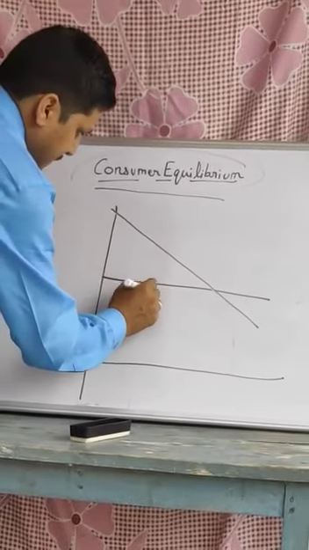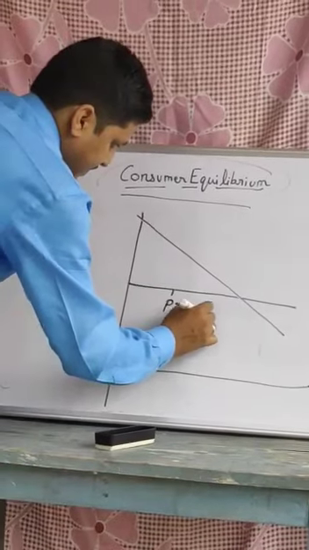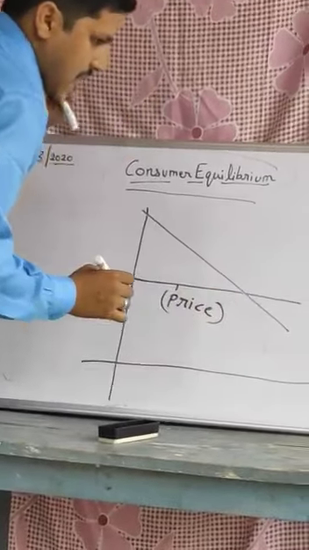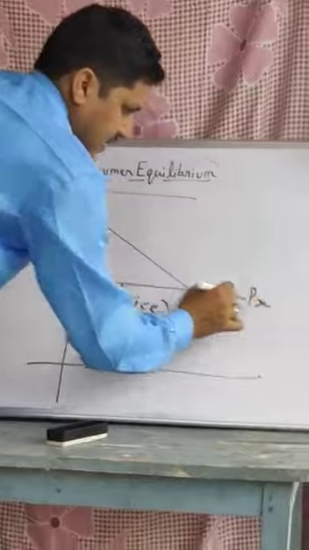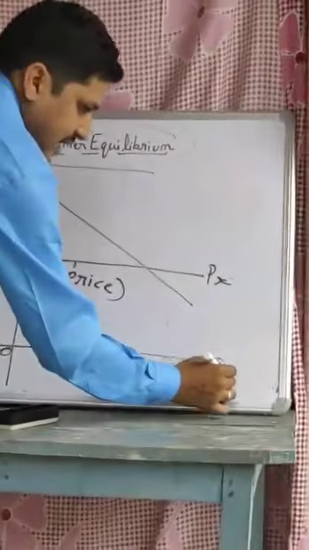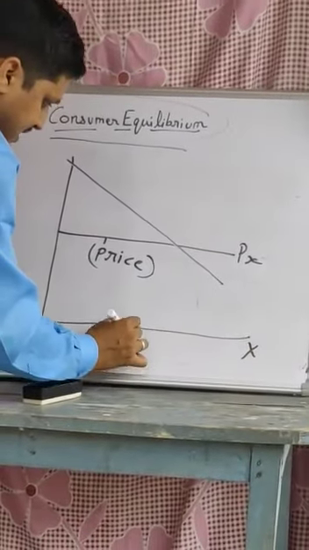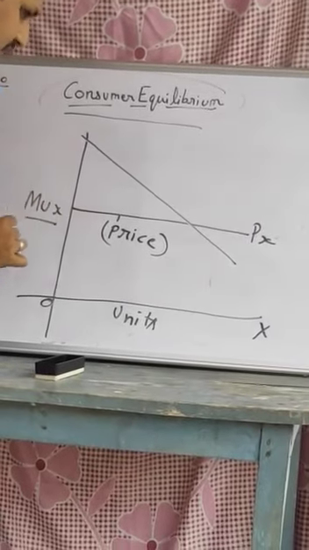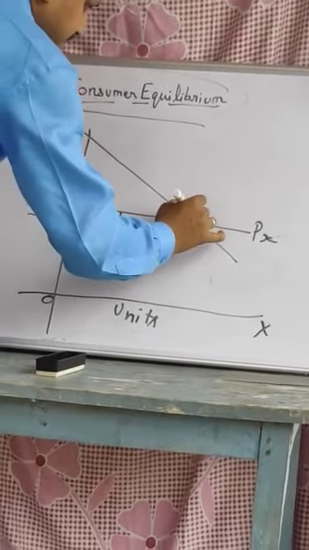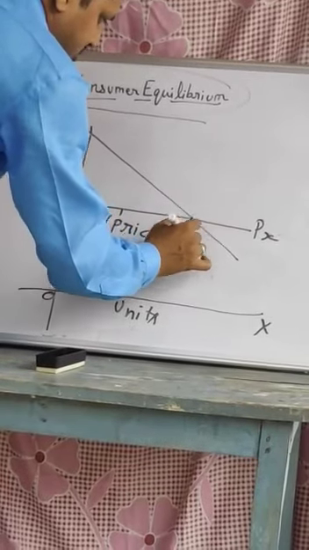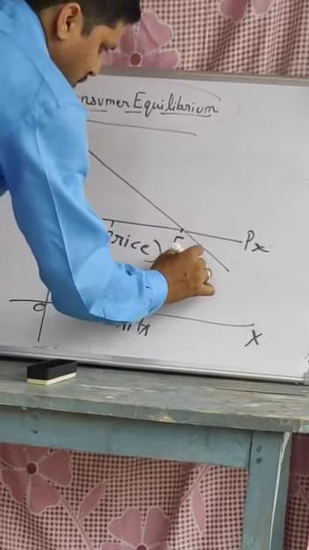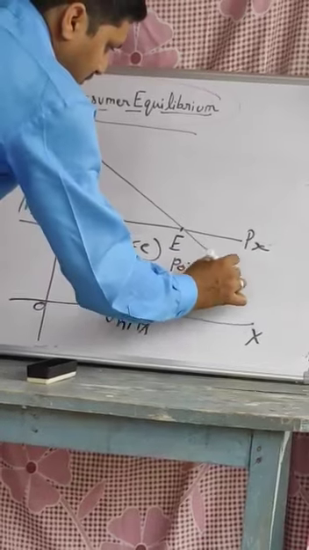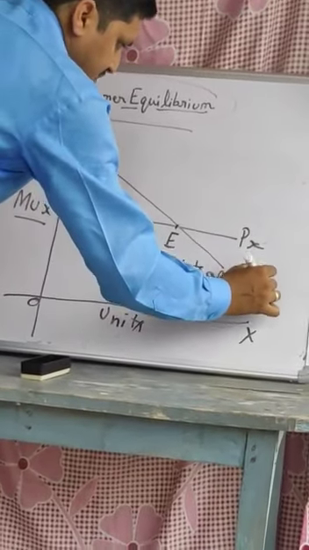See, this is the price, which is constant, that is Px. This is 0, this is the X axis with units, and this is the marginal utility. And this is the point of satisfaction.